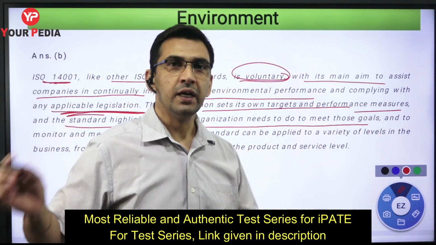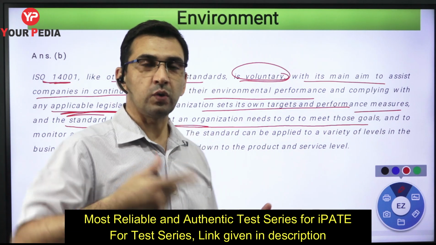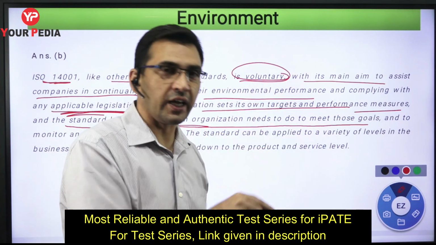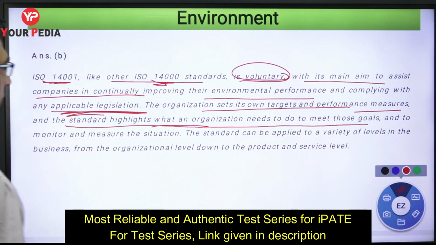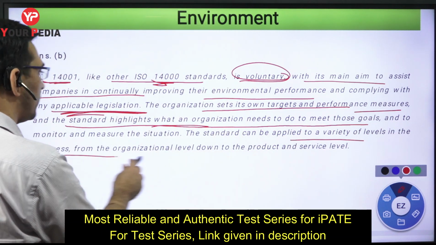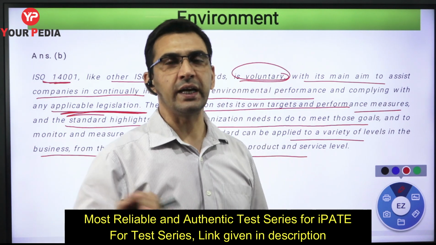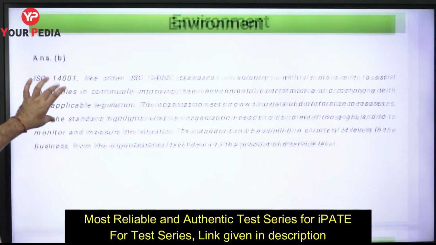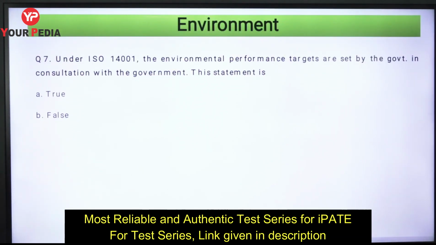The standard will only say what that particular organization has to do to achieve those goals and objectives. This is the way, it will show you the way to go ahead, right? And the standard can be applied at a variety of levels. That means different business forms, not only manufacturing, you could have service industries. For any kind of industry, these standards can be applied, right? So this statement is a false statement. Okay,